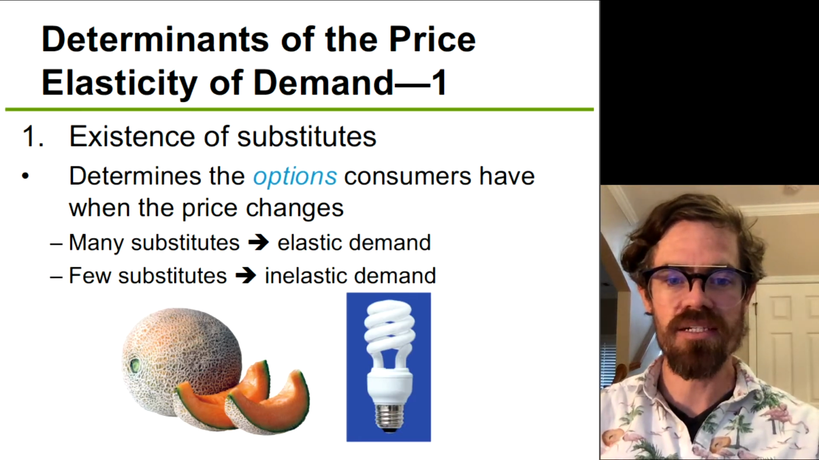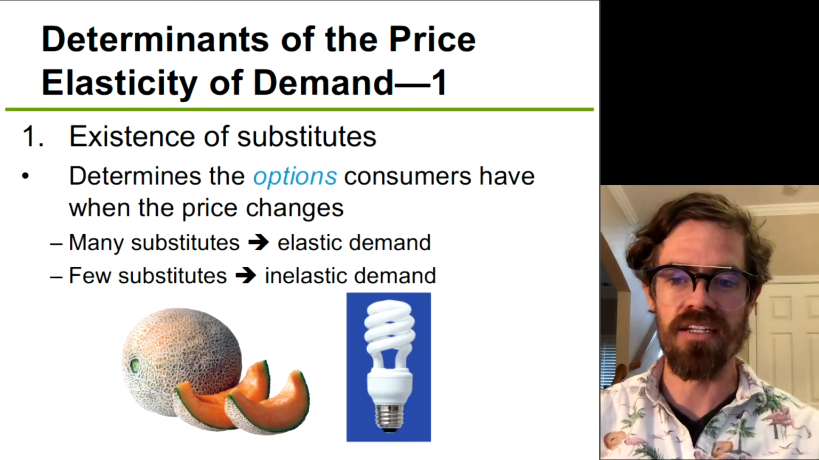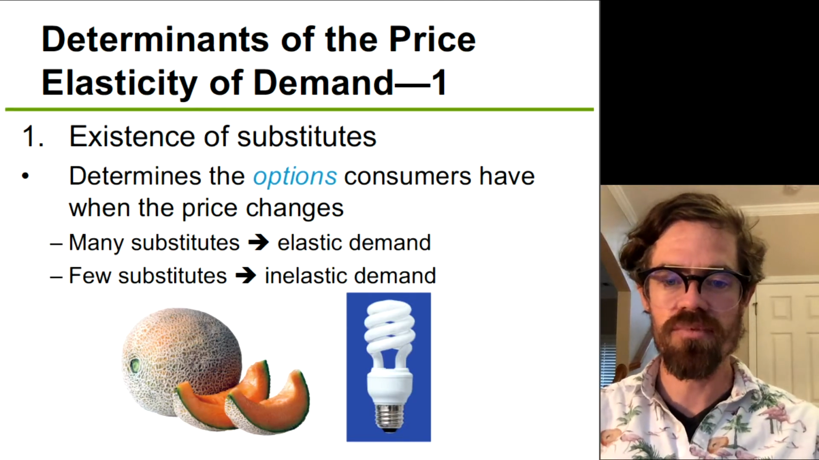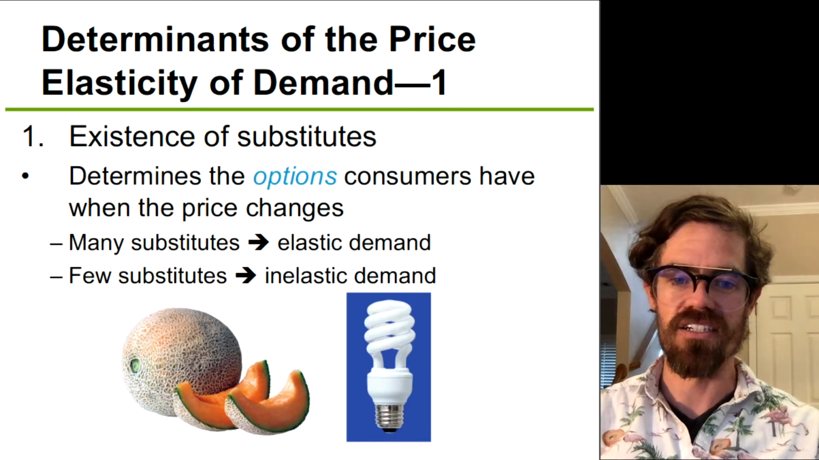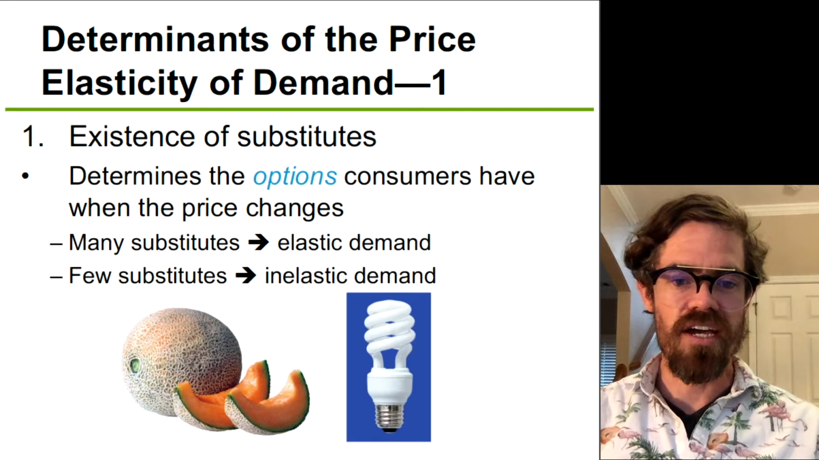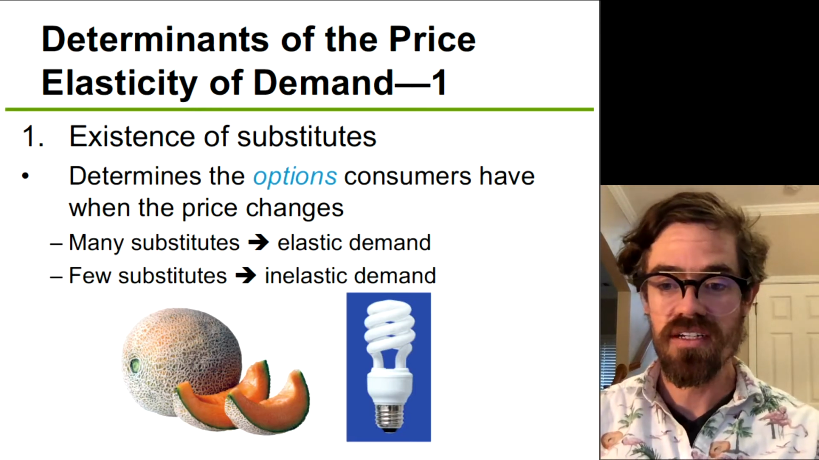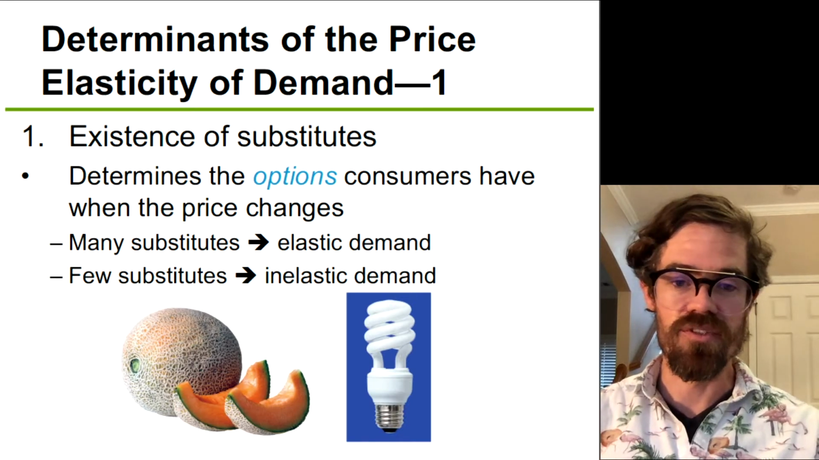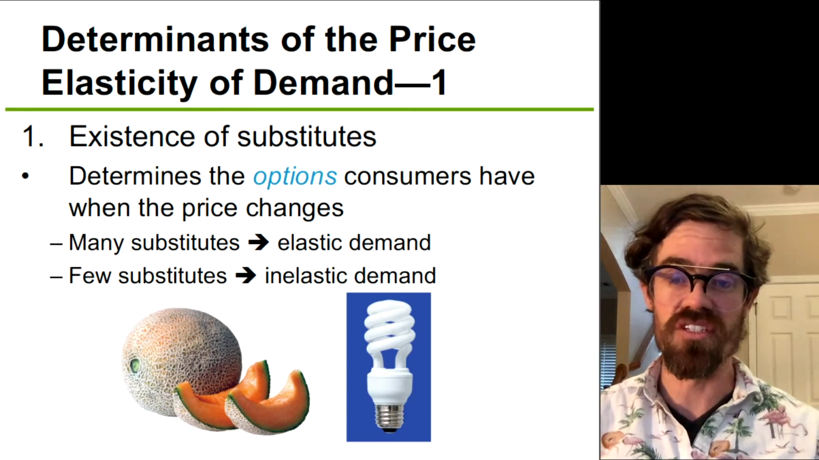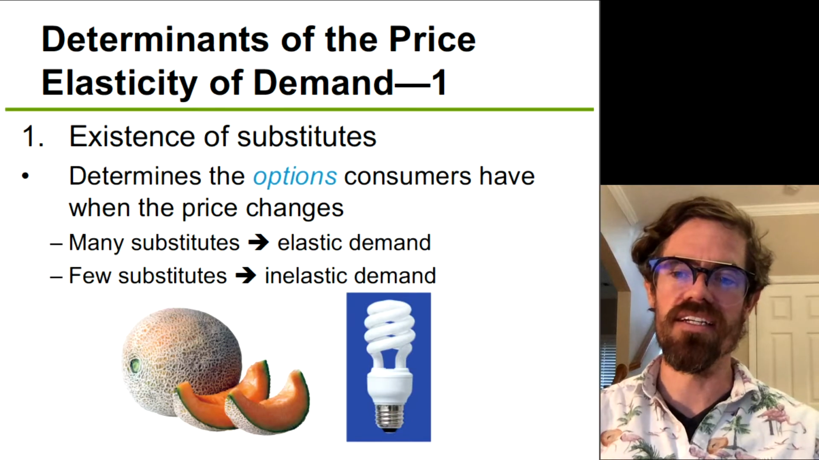So if there's many substitutes, that basically means that there's going to be more elastic demand. Demand is going to be more elastic if there are more substitutes. If there are fewer substitutes, then demand will be less elastic or more inelastic. So let's see here. We've got a picture of a cantaloupe. There's lots of substitutes for cantaloupe, lots of fruits. In terms of close substitutes, cantaloupe is a food. There's lots of food substitutes that you could substitute cantaloupe for. So the demand for cantaloupe is going to be pretty elastic.